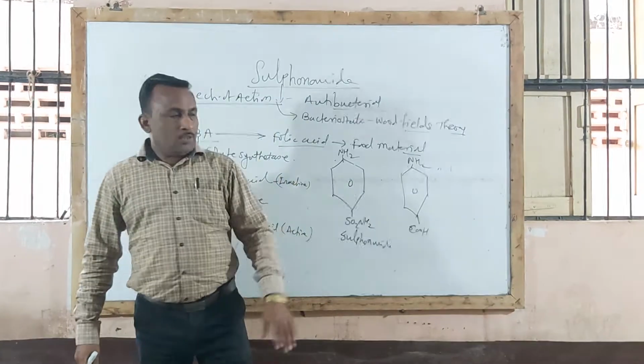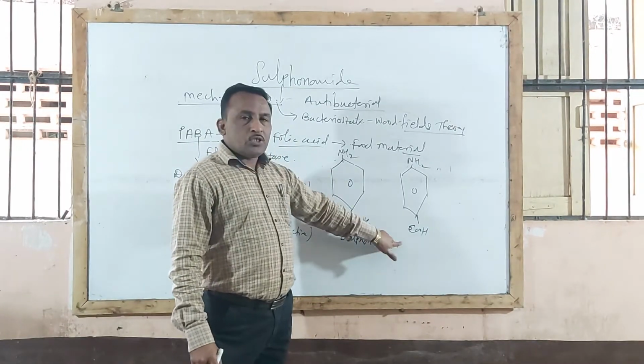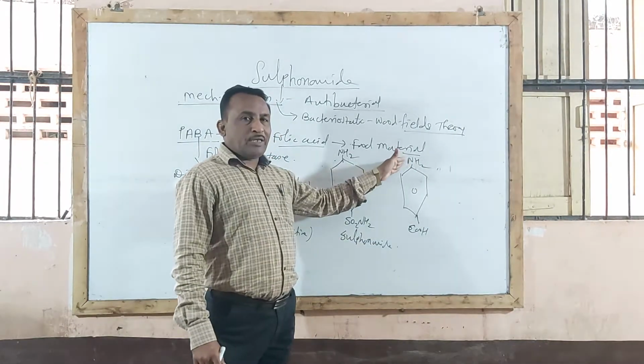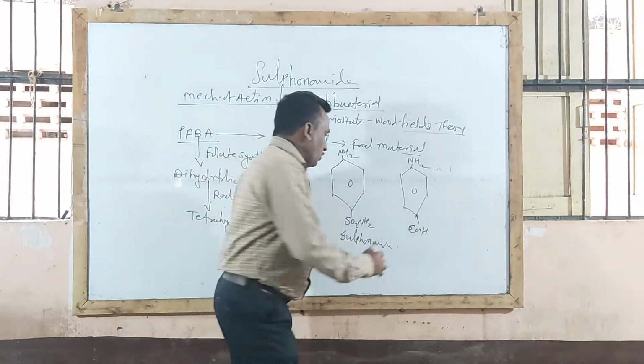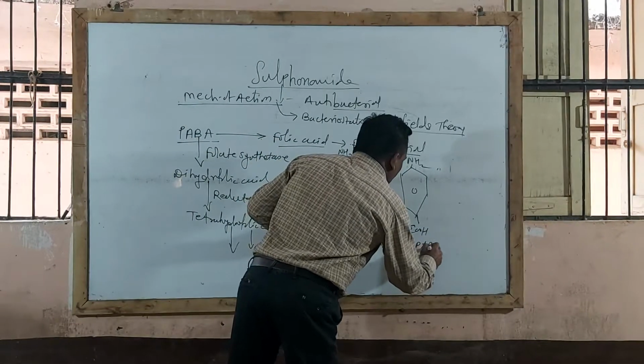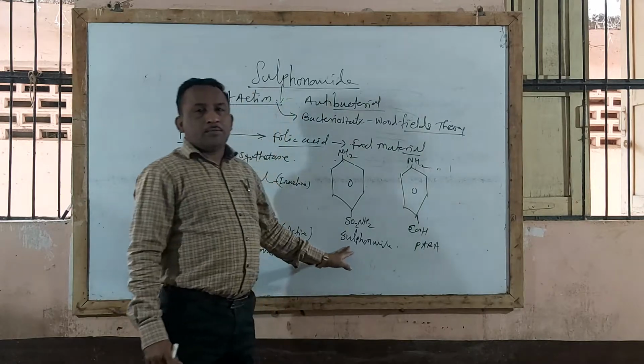Benzoic acid is a benzene ring with COOH, and with the attachment of an amino group, that is PABA, para-amino benzoic acid.